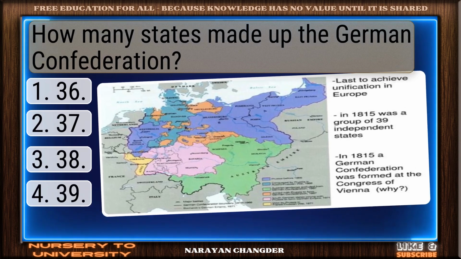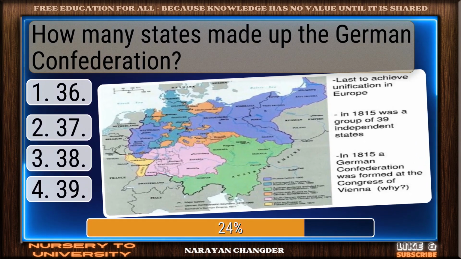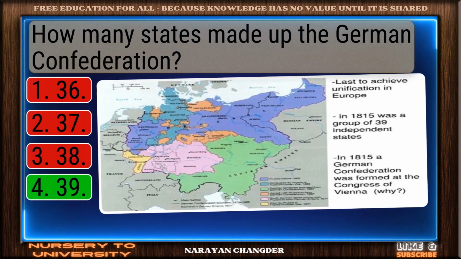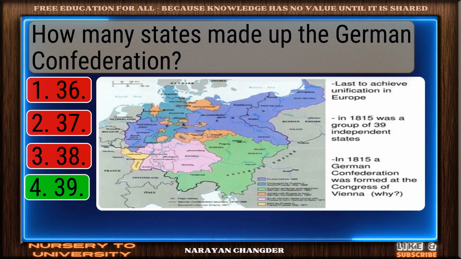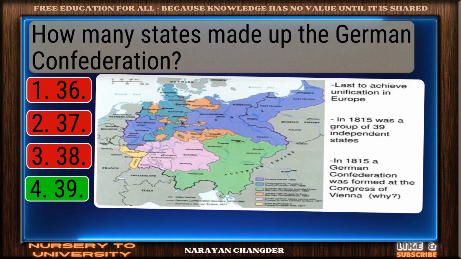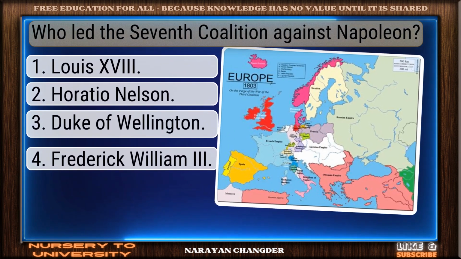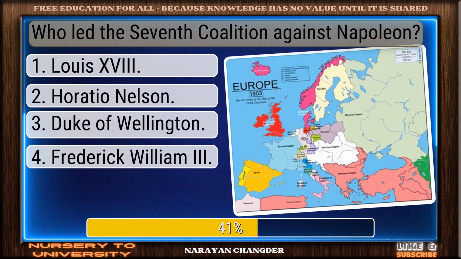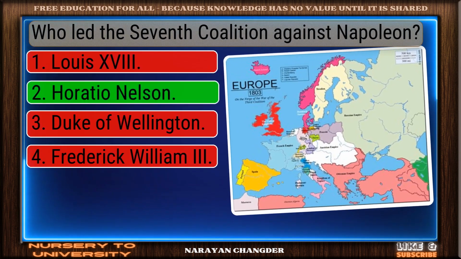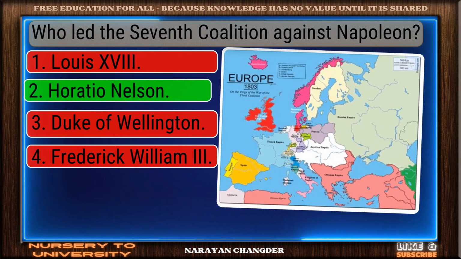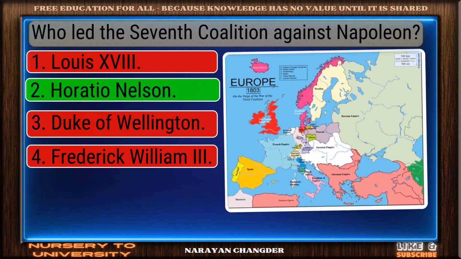How many states made up the German Confederation? Exactly. 39 makes sense and it is right choice. Who led the Seventh Coalition against Napoleon? Good thinking. Horatio Nelson is the right answer.